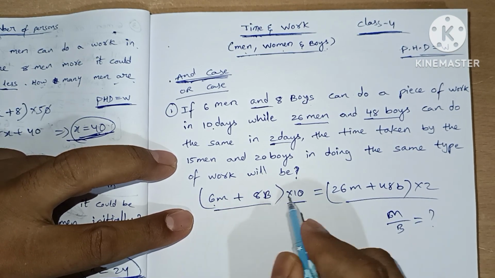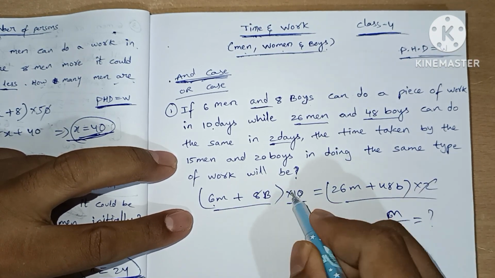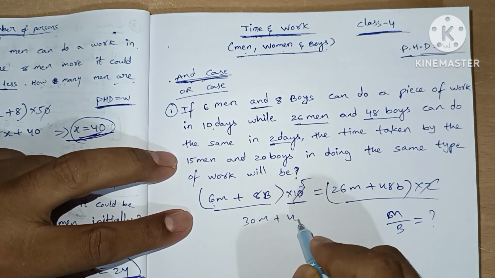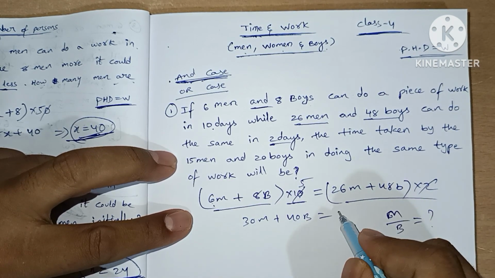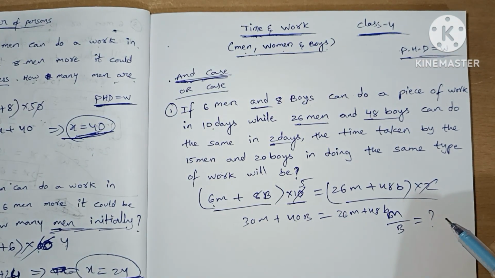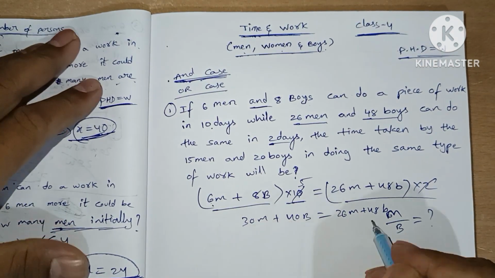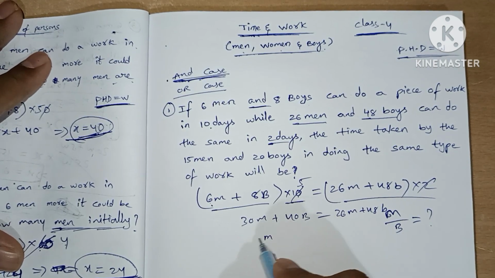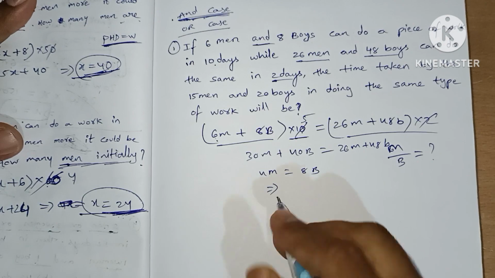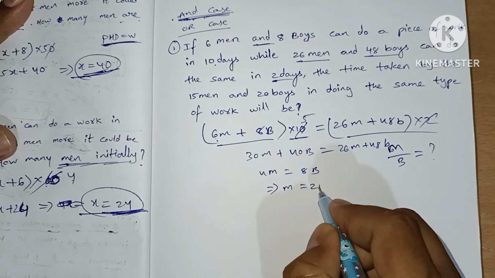So here we get 2 into 6 is 30 men plus 8 into 5 is 40 boys equals 26 men plus 48 boys. So totally we get 4 men equals 8 boys. So 1 man equals 2 boys.